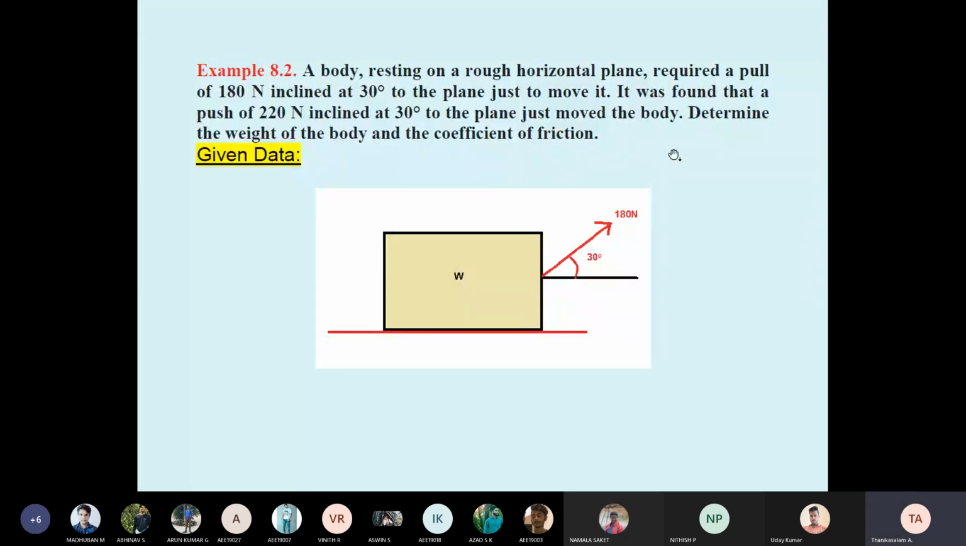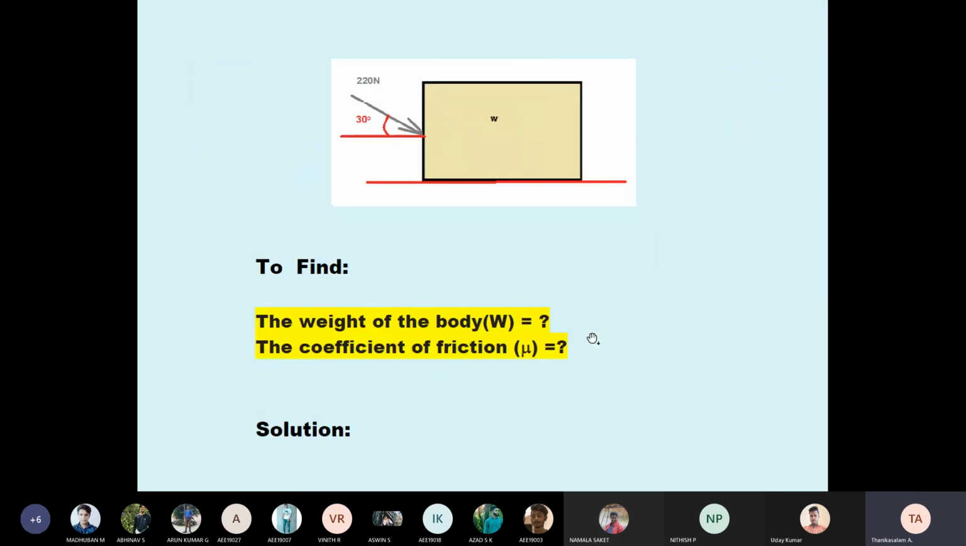So here two cases are given. First they are pulling with 180 Newton at a 30 degree angle. What is the weight? What is the coefficient of friction? Understand here that it is the same body, pulled in one case and pushed in the second case. Therefore, they ask the weight of the body W and the coefficient of friction mu.